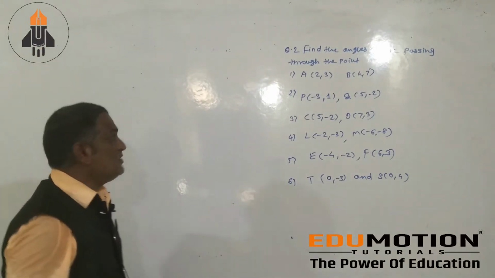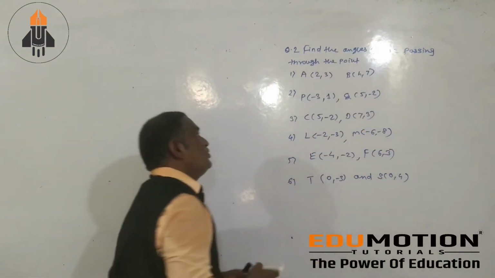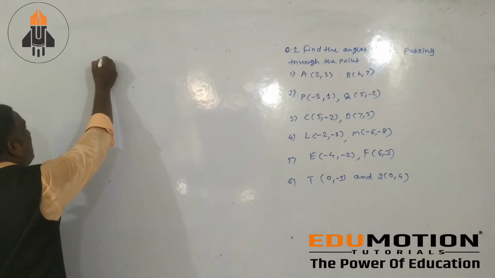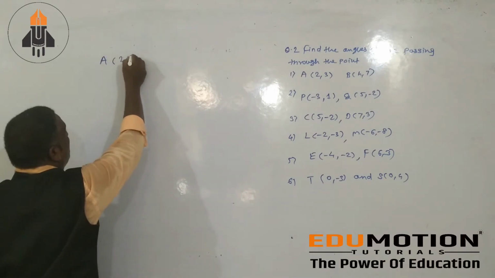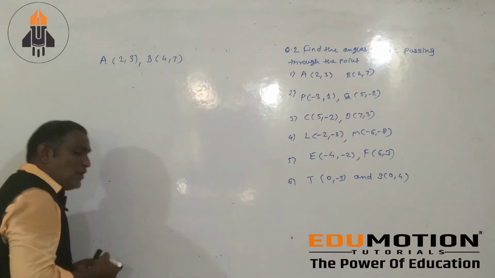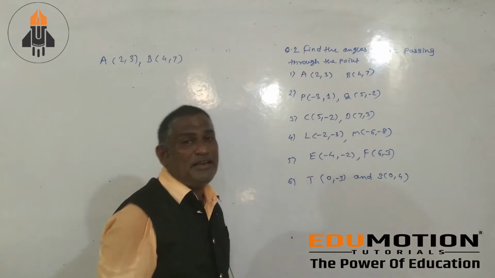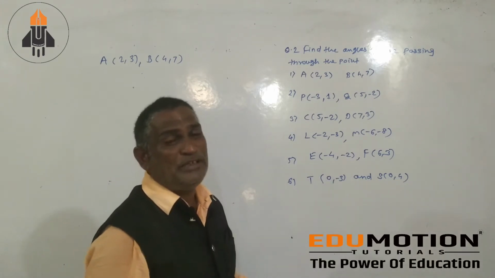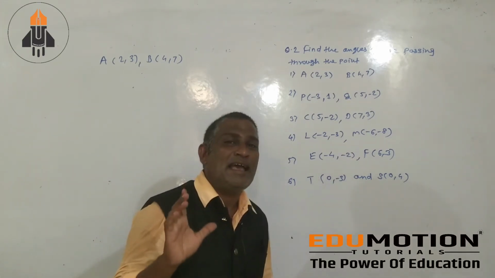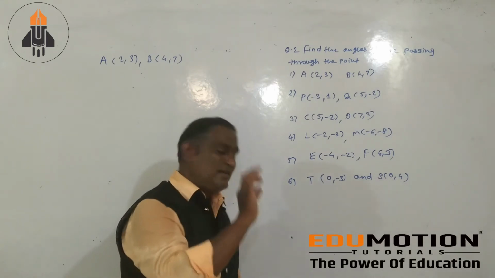Second question. First is that find the slope of the line passing through the point A of coordinate 2, 3, B of coordinate 4, 7. If you have to given 2 coordinate, मैंने बताया था. Whenever 2 coordinate is given at that time, if 2 points are given, y2 minus y1, x2 minus x1.